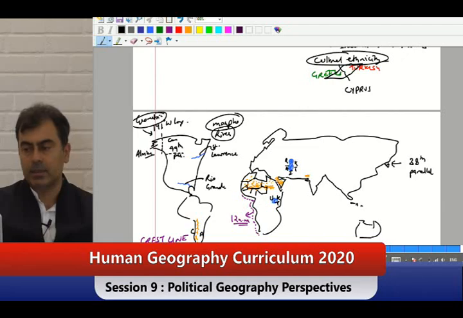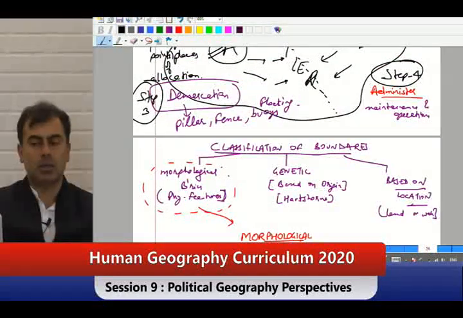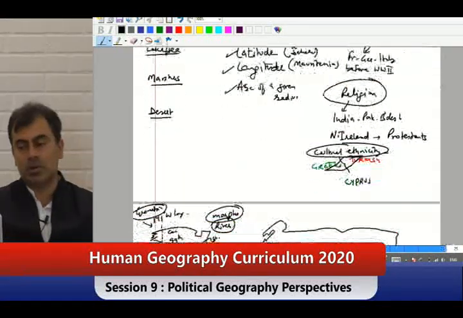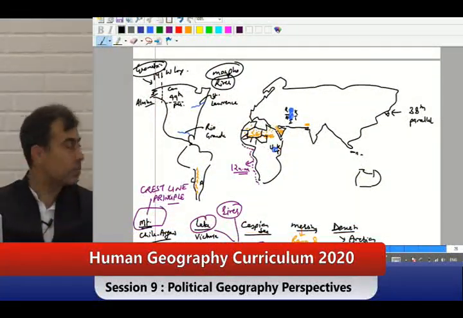Did we get that? Is everyone okay with morphological boundaries? After that I will come to genetic or Hartshorne's boundaries. Everyone okay with this? If any questions, please ask me.